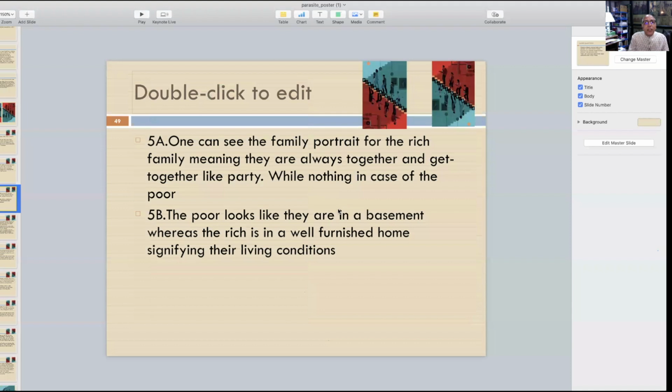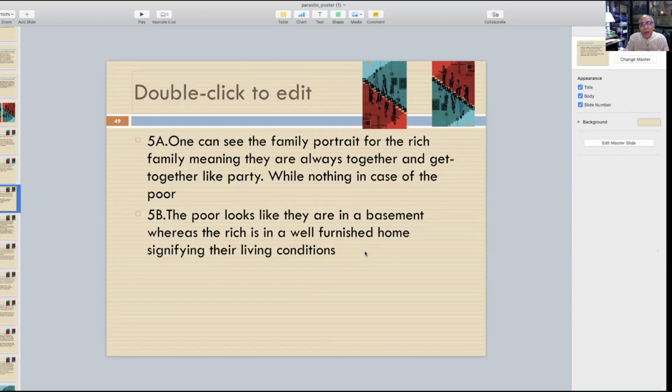So here one can see the family portrait of the rich family, meaning they are always together and get together like a party. In the end, they have a party over there. Earlier, they have a small get-together. They go out for a picnic, which obviously fails. But when they come back, they plan to have a party at their house. So it's more of happiness for them. While in the case of the poor, it looks like they are in a basement, whereas the rich are in a well-furnished home, signifying their living condition.